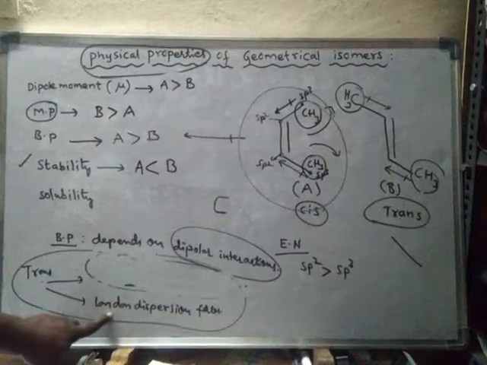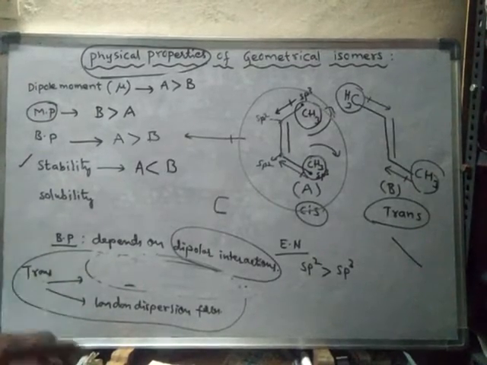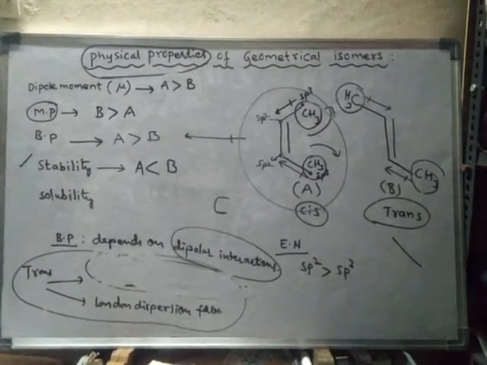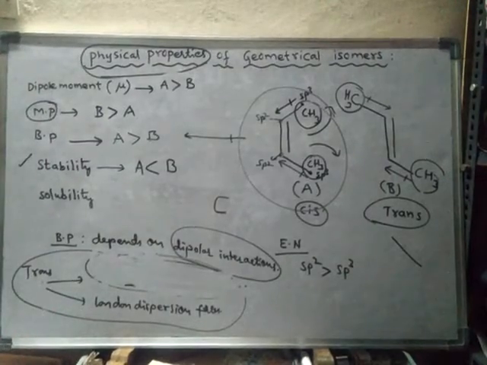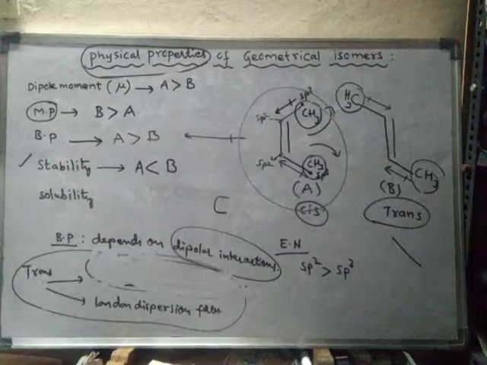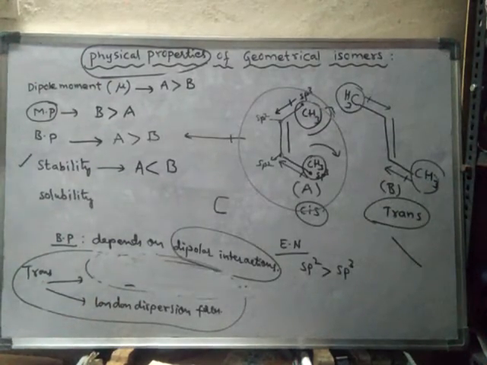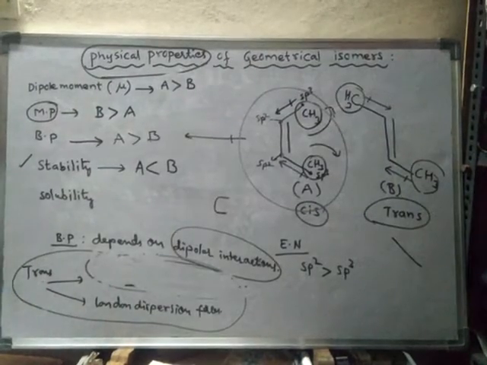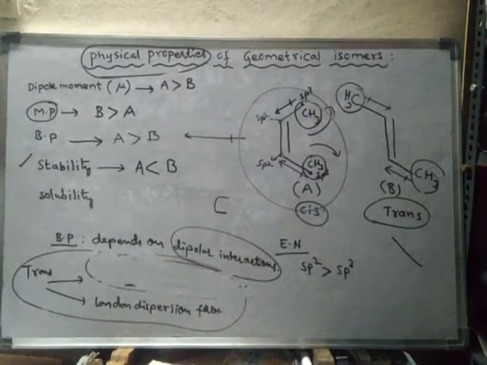Because of less interactions, the trans form of the compound can be boiled easily at low temperatures only. Whereas in the cis form, two types of interactions are there. What are they? Dipolar interactions and London dispersion forces.